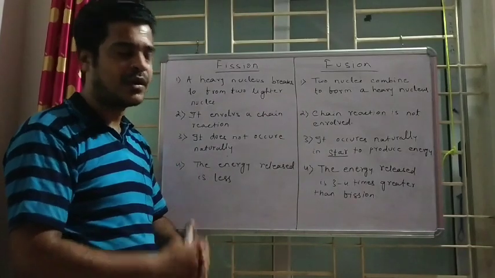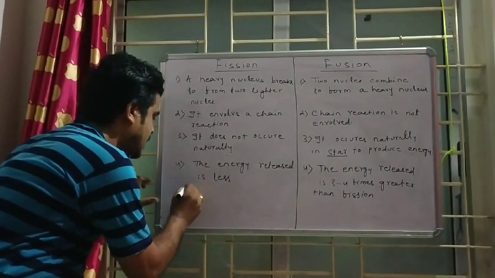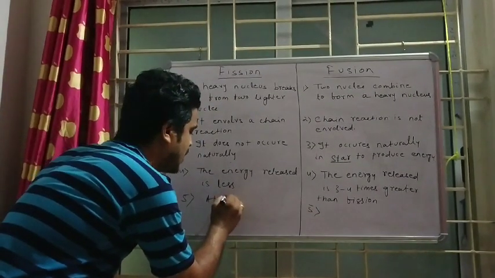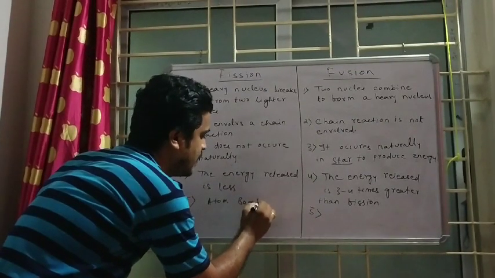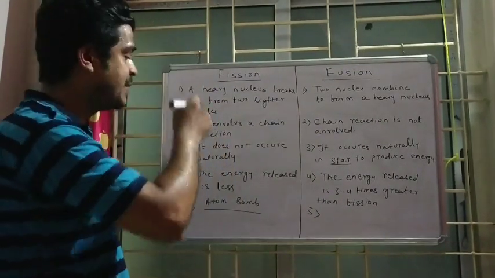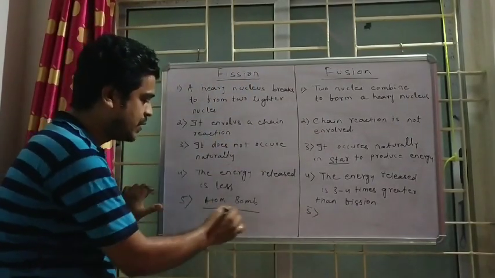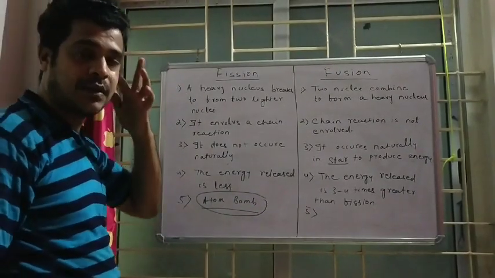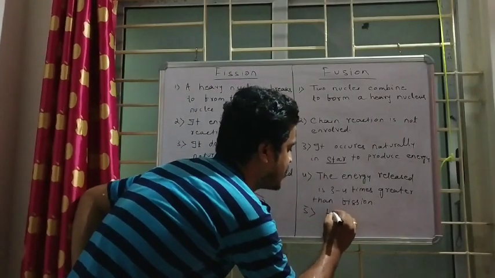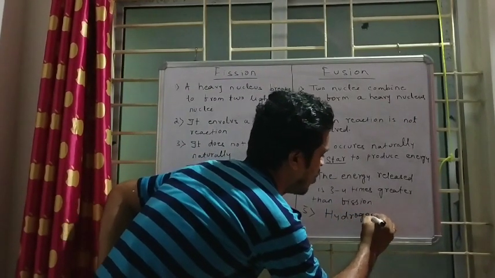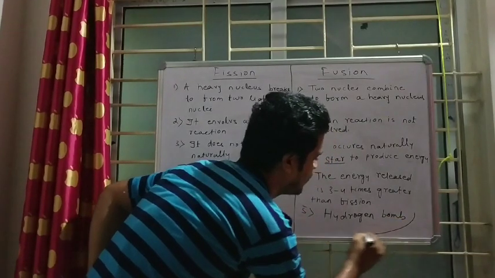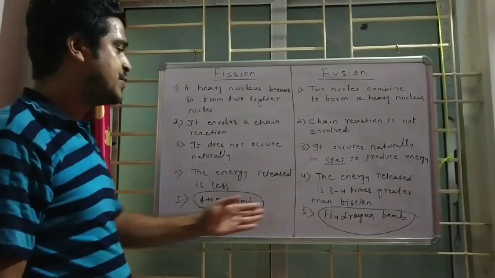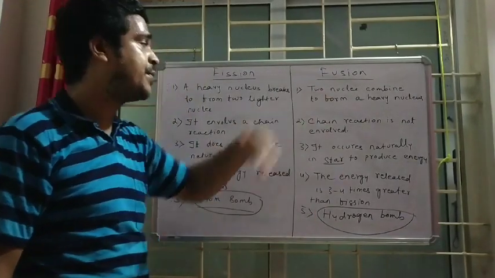You have to remember 4 to 5 points. You can write examples. Nuclear weapon, atom bomb will come under this category. In fission I am doing artificially, and nuclear weapon is based on this principle, fission. Atom bomb, and here you can write hydrogen bomb. Hydrogen bomb is also based on this fusion principle.